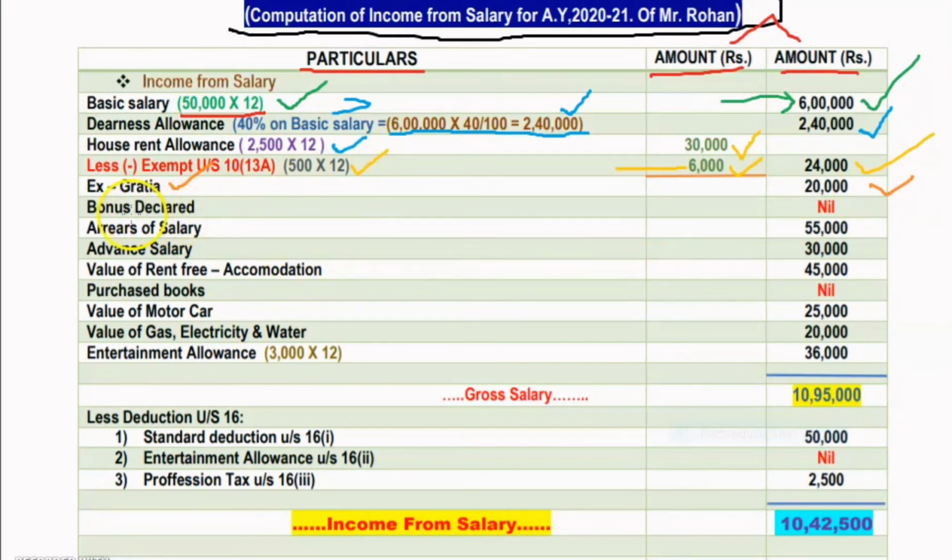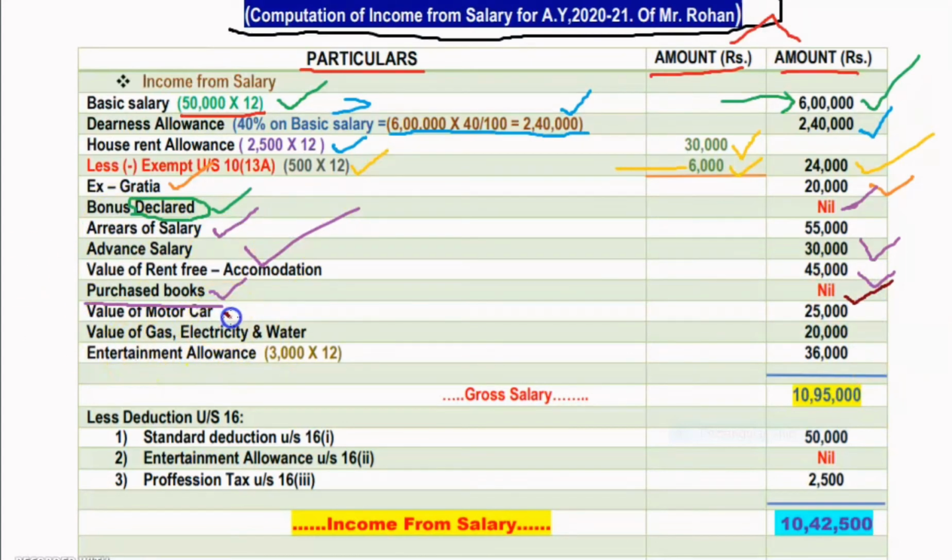Bonus declared. Here I am specially saying bonus declared. Bonus declared means the bonus is already declared but he didn't receive it, so we need not enter any amount in the amount column, because the bonus is pending, only declared. So nil. Next is arrears of salary, that is 55,000, advance salary 30,000, value of rent free accommodation 45,000. Purchased books is not connected with salary, it is not in the form of salary, it is his own expense, so we need not enter it. So it is also nil.